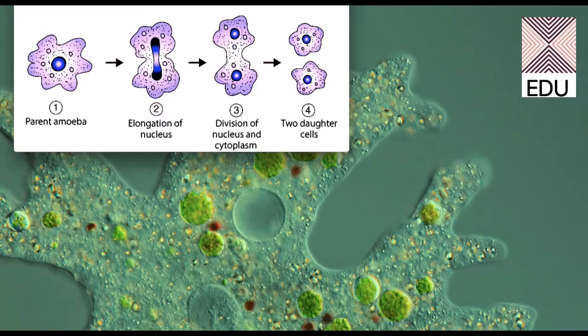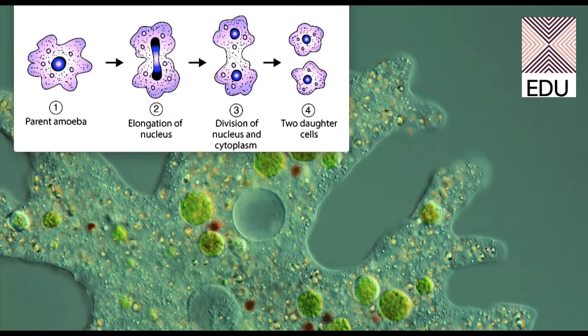In this particular diagram you can very well see that at number 1 we have the amoeba. Number 2, it is the elongation of the nucleus. So the nucleus is elongated to some extent, and then this nucleus breaks up, and at last at number 4 cytokinesis occurs, and we have the two daughter cells or the two daughter amoebae which are formed as a result of binary fission.